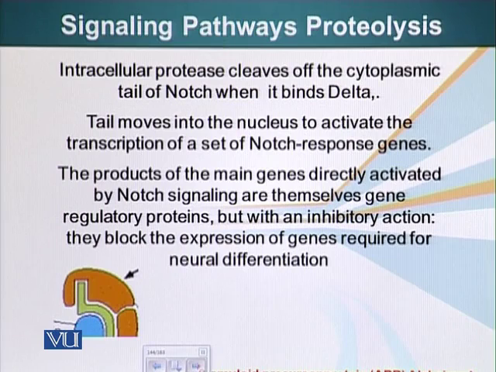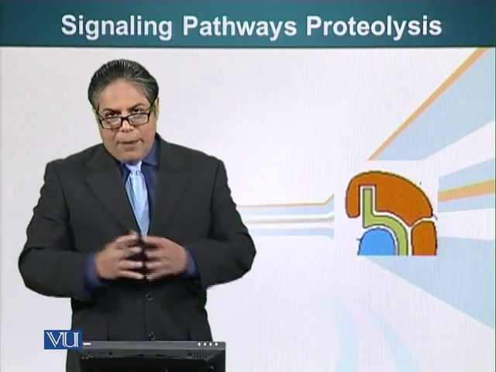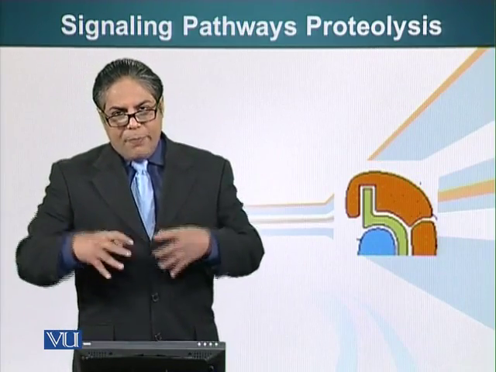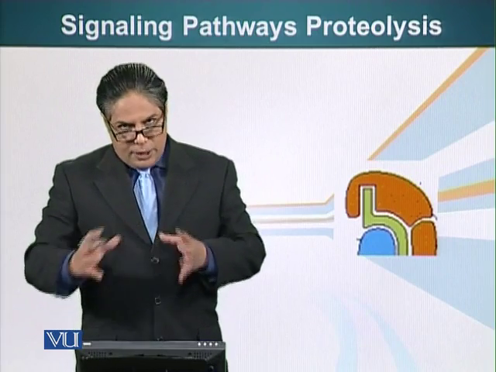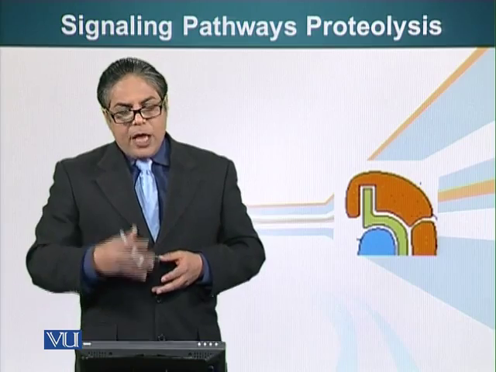And let's see what happens. When it goes to the nucleus, it binds other factors and it recruits these transcription factors and causes expression of genes that block that cell from neuronal differentiation. Here I would like to also mention that beta amyloid precursor protein, which is released by the neuronal cells, is also a similar type of process in which protein is cleaved. So we have seen two examples of signaling systems that mediate their effects through proteolysis, which are especially very important during development.